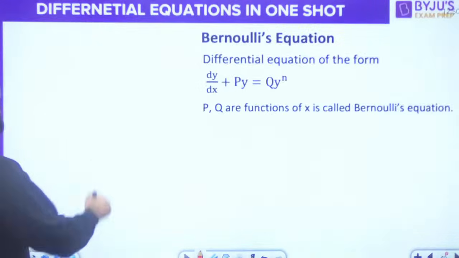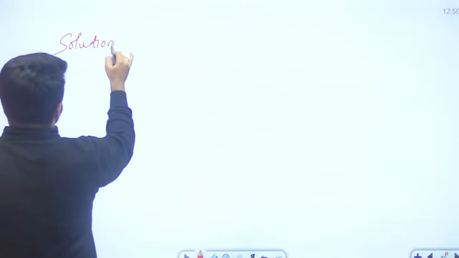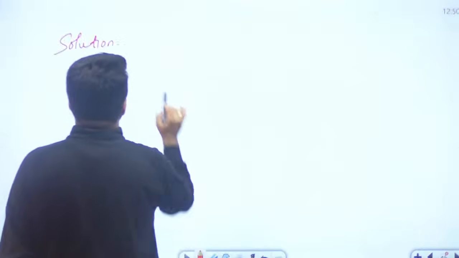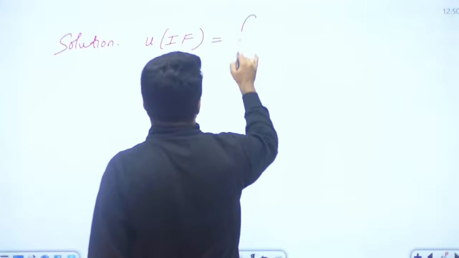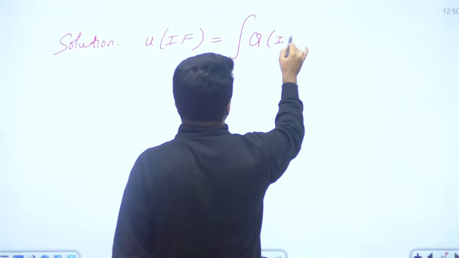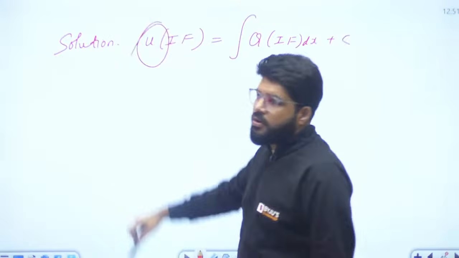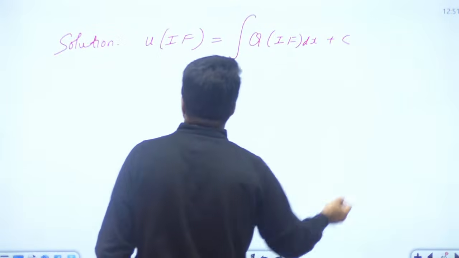Okay, so what should be the solution now? Let's talk about the solution. Dear, what should be the solution here? Y won't come. It's a function of u here. So rather than y, you have to put u. U into integrating factor should be equal to integral of q into integrating factor dx plus c. This is the important point to note, that in the solution first you will write down the u.